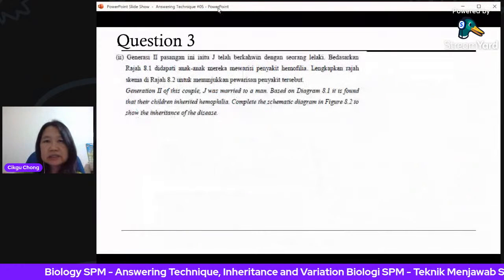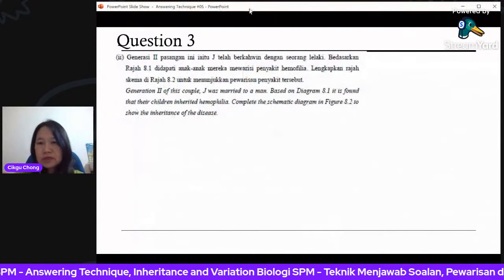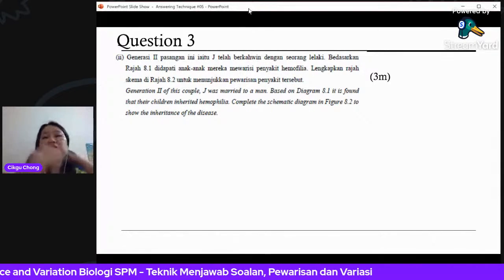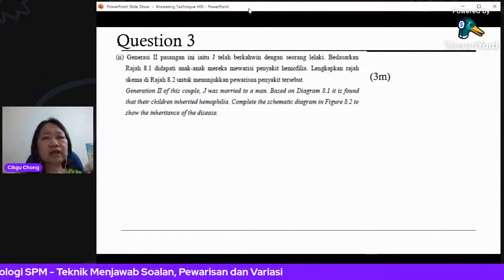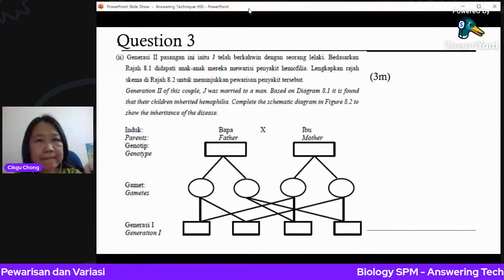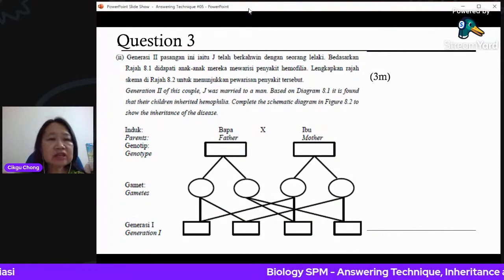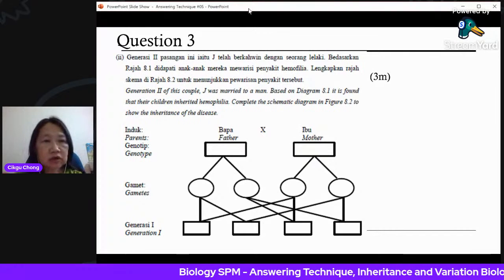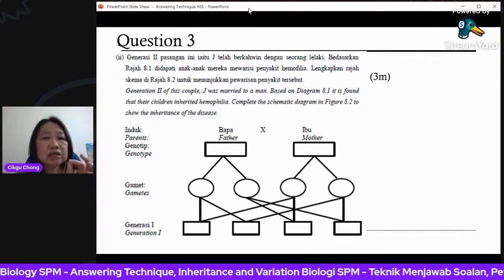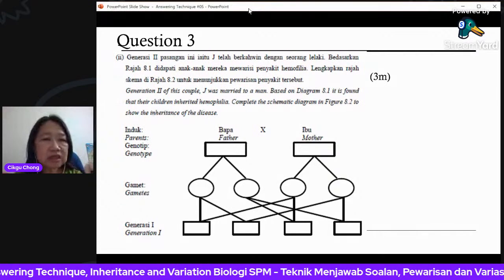Next one. J, generation 2, that means the child. From this father and mother, you get the child J. J is a daughter, who got married with a man. It is found that their children inherited hemophilia. So if there's hemophilia, that means the recessive gene must be in the parents already.